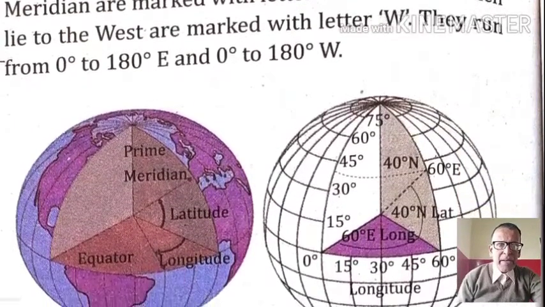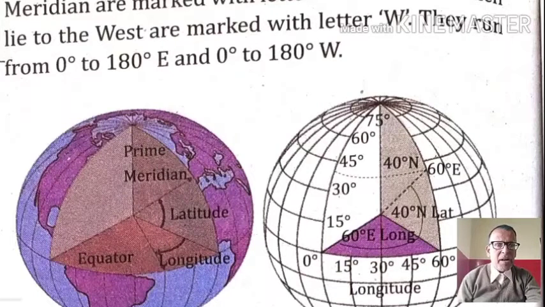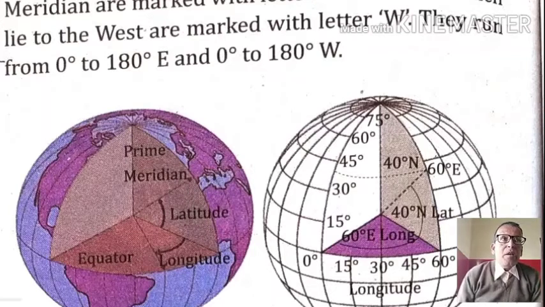This is the prime meridian, and this part will be all the eastern hemisphere, and this part will be the western hemisphere. So we can say that parallels of latitudes